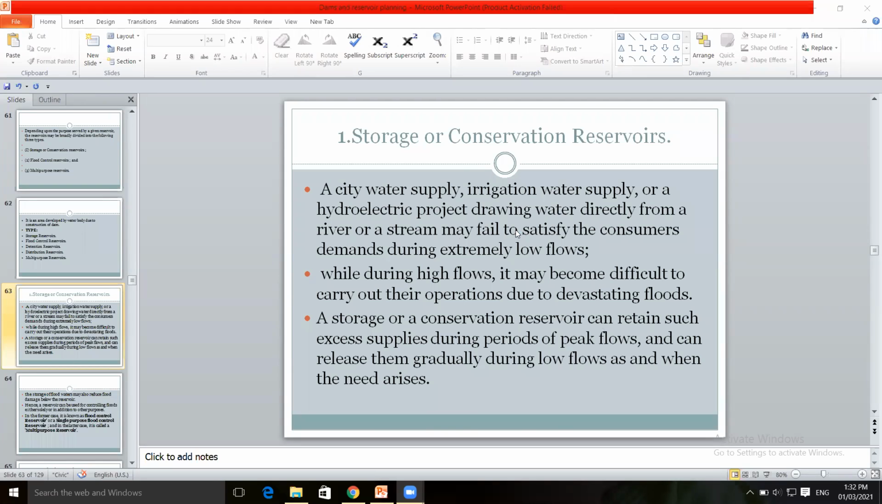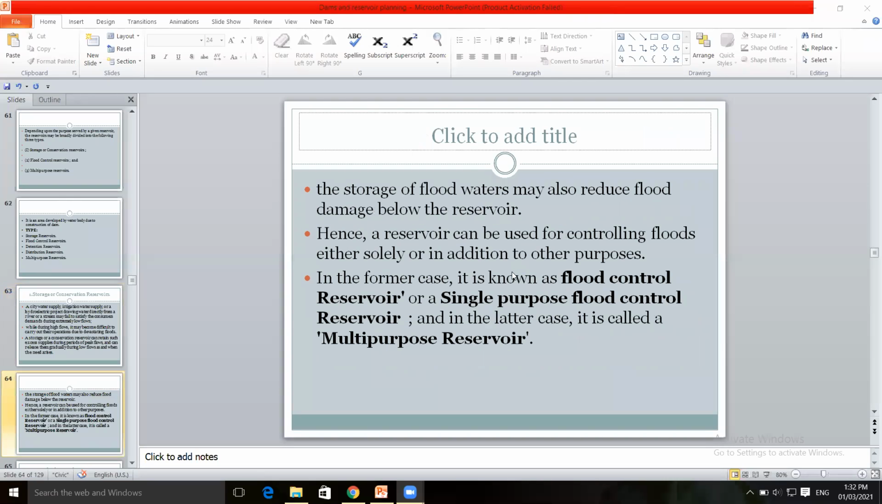Or if there is a deficiency in a particular city or town, a deficiency of the water supply, during that time that stored water is released. So in the former case, it is known as a flood control reservoir or single purpose flood control reservoir. And in the latter case, it is also known as a multi-purpose reservoir. That storage reservoir is also called flood control reservoir, single purpose flood control reservoir, and multi-purpose reservoir.